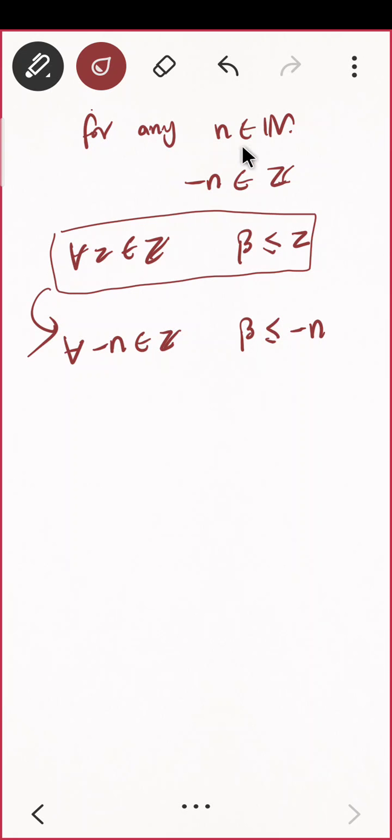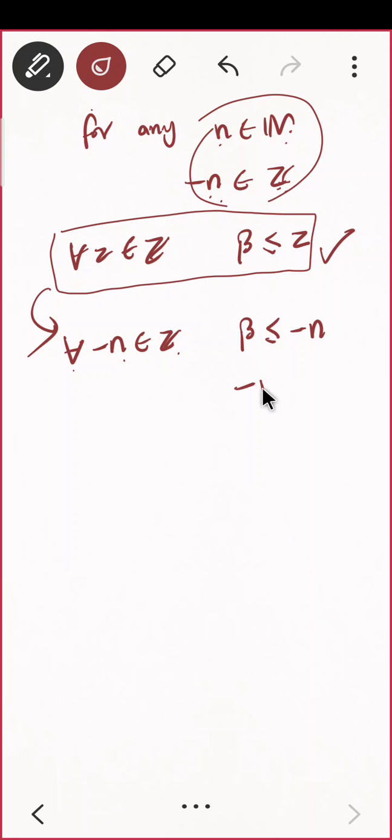Do you agree with this part first? If you are having any natural number, minus n will be in the set of integers and something is true for all integers. That bracket part that I have given is true for all integers. So can I say that since minus n is also in my integers, for all minus n belonging to z, beta is less than or equal to minus n. Okay, now do you see a contradiction here?